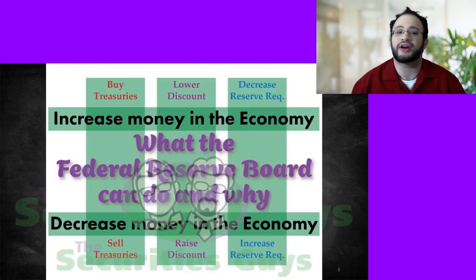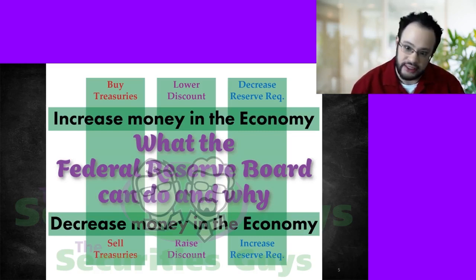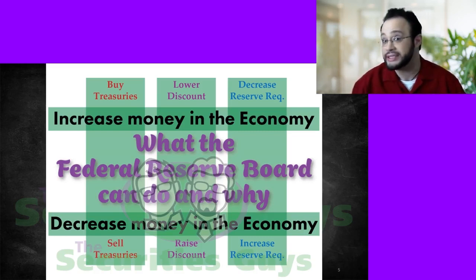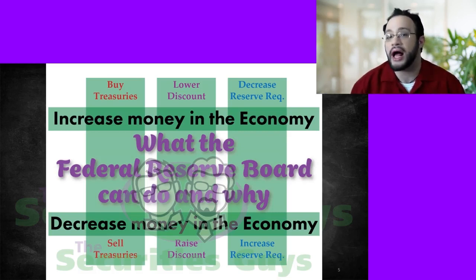This is a chart of how the Federal Reserve Board uses their powers to increase or decrease money in the economy. Increasing money in the economy is likely to cause increased inflation. Decreasing the money in the economy is likely to cause decreased inflation, potentially to deflation. What we need to understand as well is, like many things in this world, just because it exists doesn't necessarily mean it's good or bad.